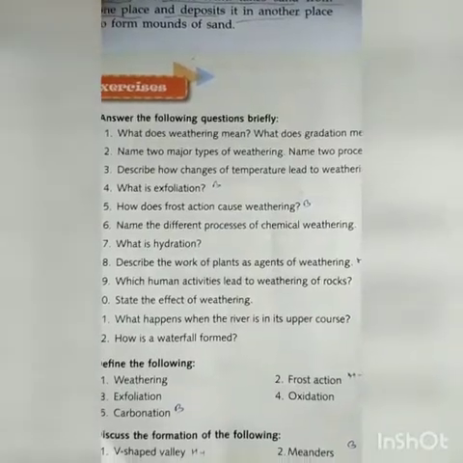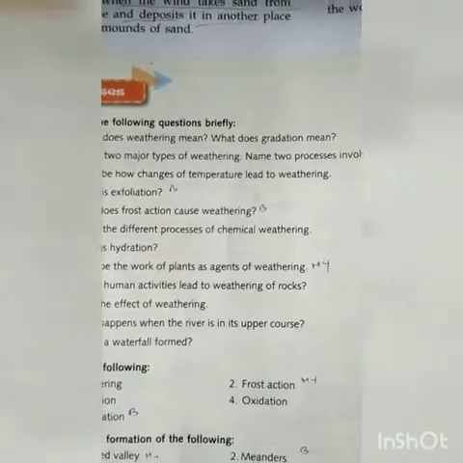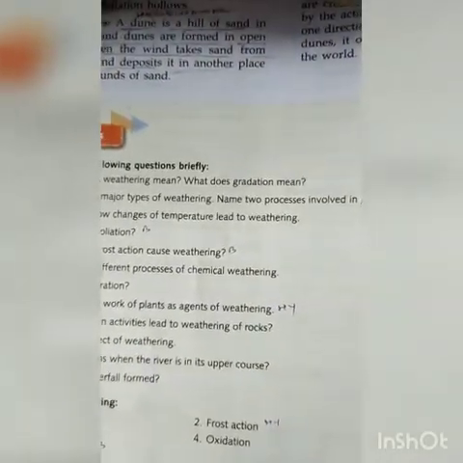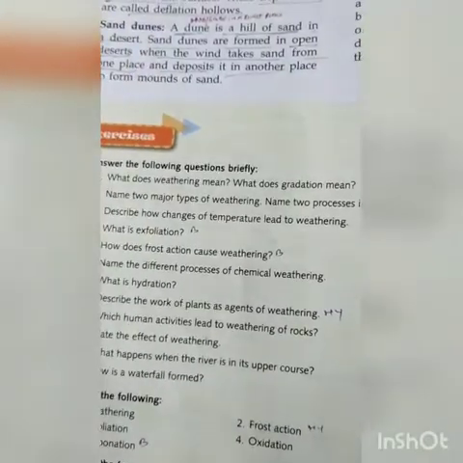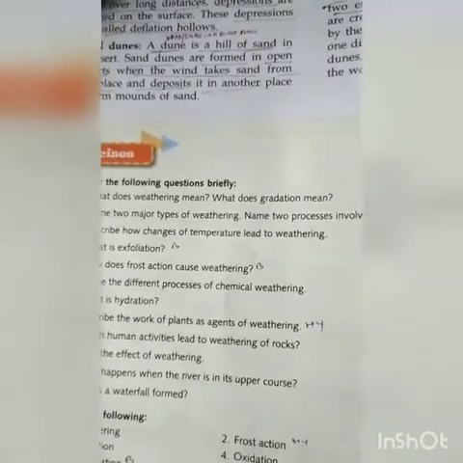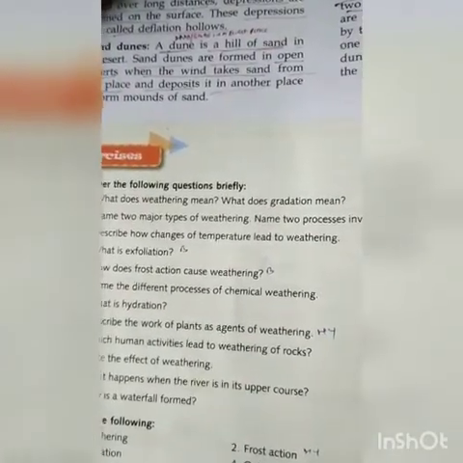So the first question says, what does weathering mean? What is the meaning of weathering and gradation? We talk about the answer. Weathering is the breaking down of rocks on the earth's surface by the action of rainwater, extremes of temperature and biological activity, while the process of breaking, transportation, sorting and deposition of rocks is called gradation.